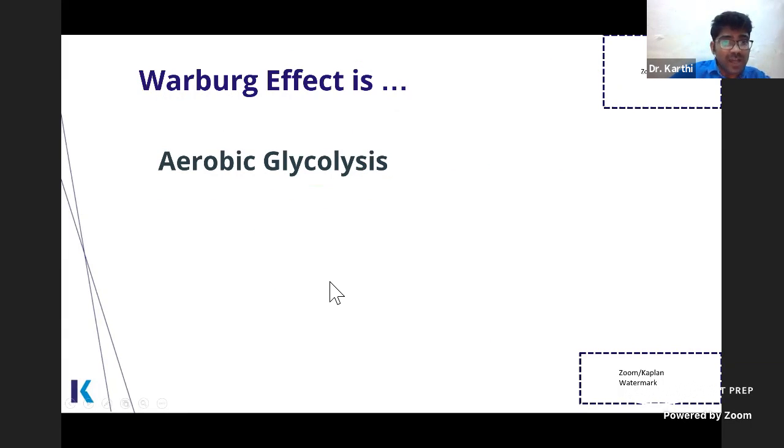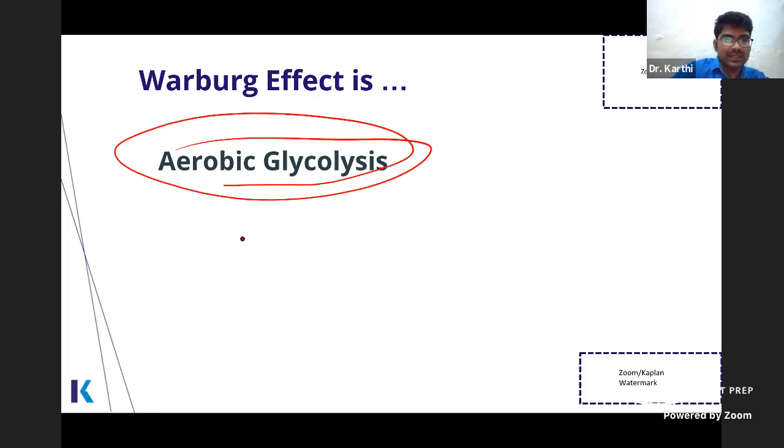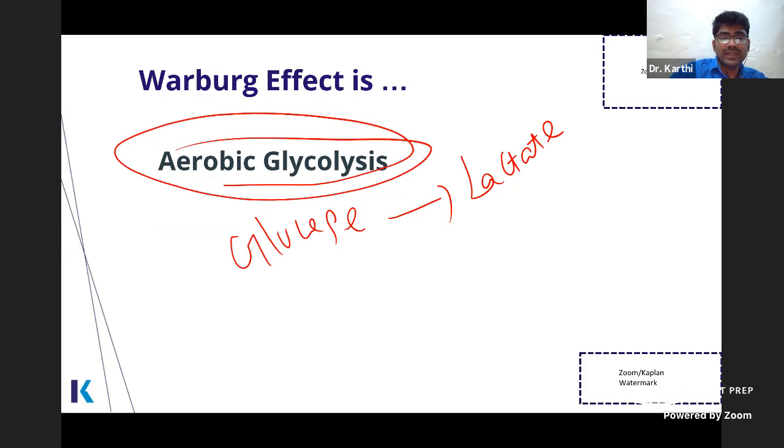Okay, so the Warburg effect is aerobic glycolysis. It is the conversion of glucose to lactate. Okay, it's not lactose. In your Robbins textbook, it's wrongly given as lactose. It is actually conversion of glucose to lactate even in the presence of oxygen.